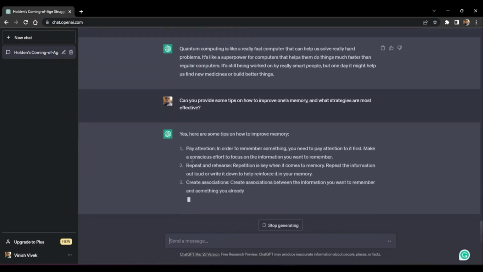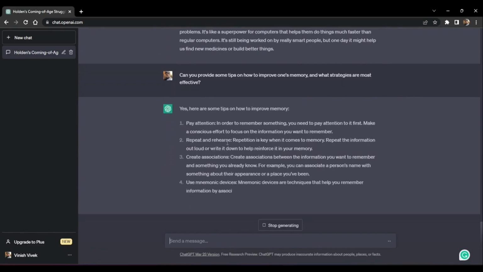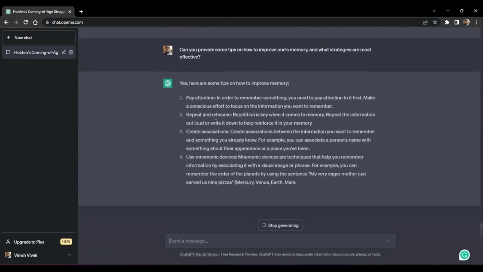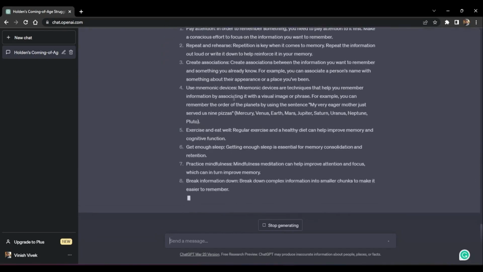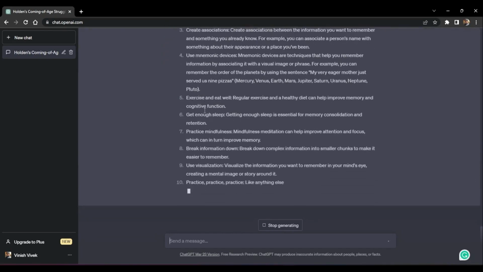Paying attention, like you should, to this session. Repeat and rehearse, like you should be revisiting this session. Create associations, meaning trying it out. Using mnemonic devices that help you remember information better, like images and phrases. Exercising and eating well. Getting enough sleep, something that I don't find much of. Practice mindfulness, break information down into smaller bits. Using visualization, and practice as usual, right?